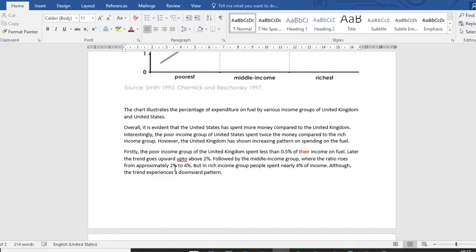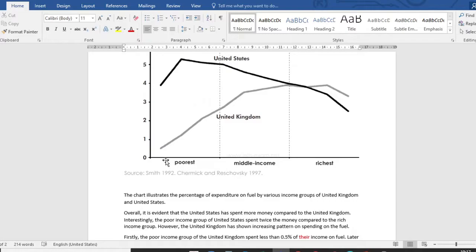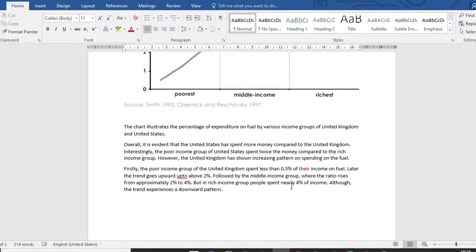Later, the trend goes upwards above 2%, followed by the middle class group, where the ratio rises from approximately 2% to 4%. But in rich income group, people spend nearly 4% of their income, although the trend experiences a downward pattern. How does the trend experience a downward pattern? After this point, the trend experiences a downward pattern. Okay.